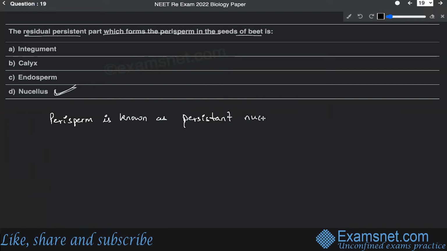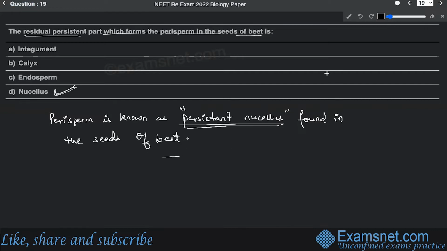So persistent nucellus is found in the seeds of wheat. All right, so that is the case, and that's what is called persistent nucellus. And the other example, apart from wheat, also includes black pepper.